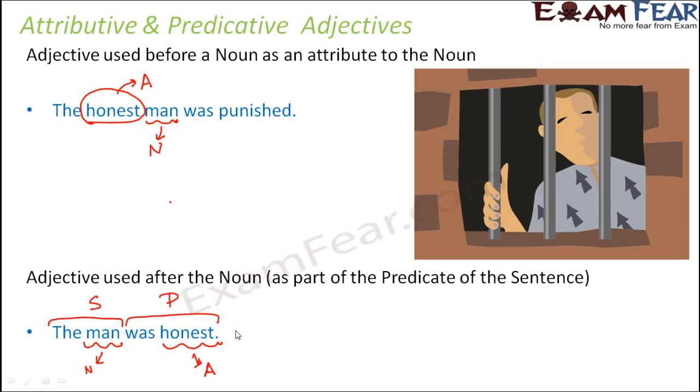So we see that the adjective here is a part of the predicate of the sentence, and that was not the case in the first scenario. In the first case, the honest man was the subject and was punished was the predicate. So in that case the adjective was part of the subject, but here the adjective is part of the predicate. That is why it is called predicative, because it is part of the predicate. So it is called an adjective that has been used predicatively. I hope you understand the difference between attributive and predicative adjectives.